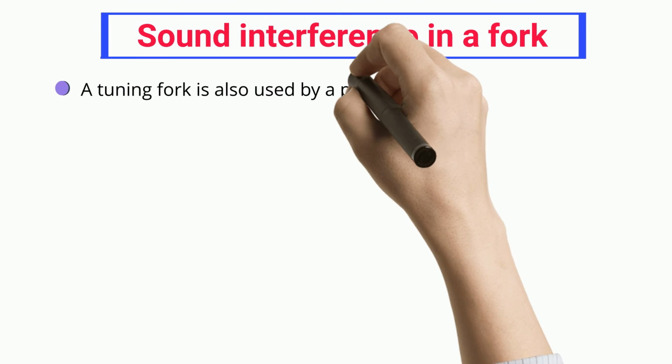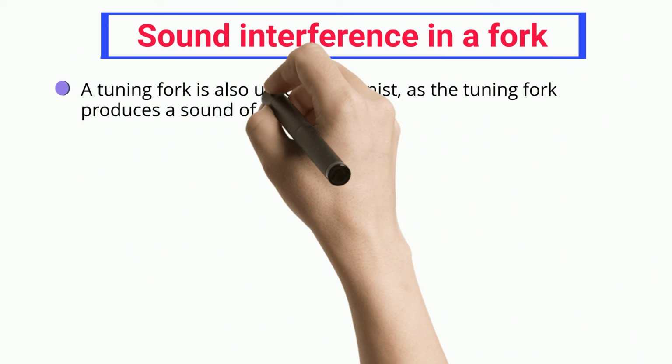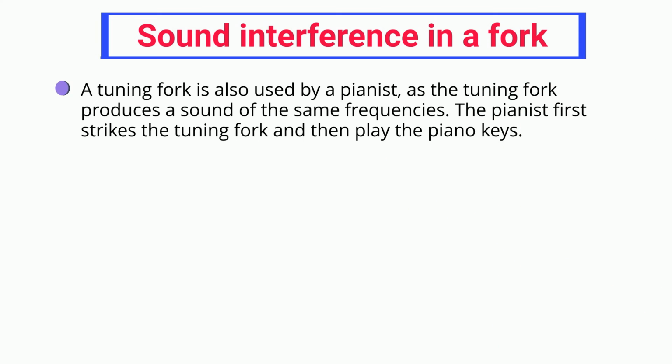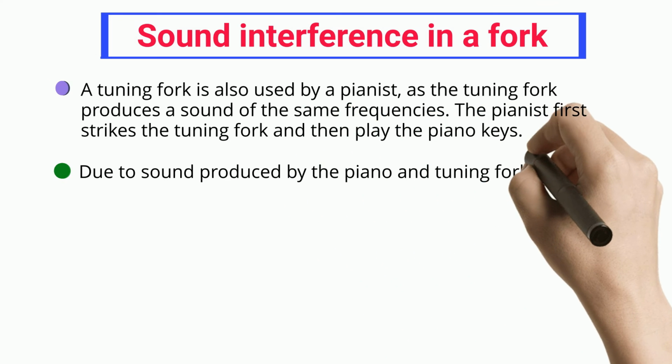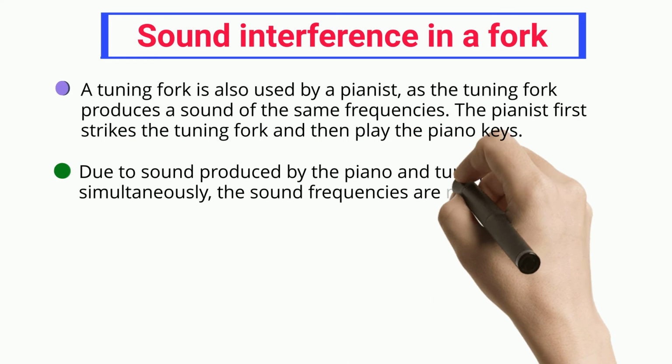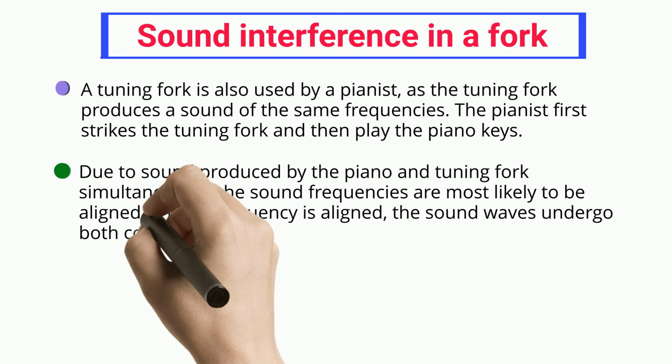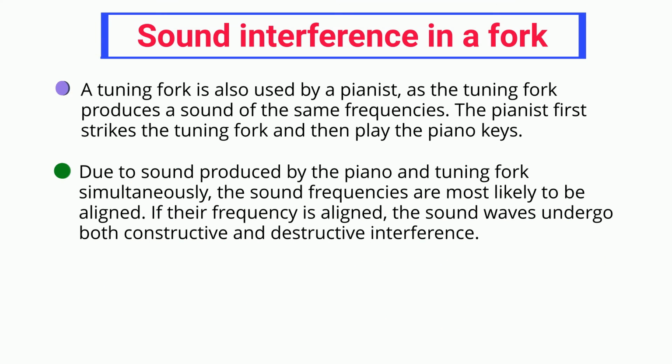A tuning fork is also used by a pianist, as the tuning fork produces a sound of a fixed frequency. The pianist first strikes the tuning fork and then plays the piano keys. Due to sound produced by the piano and tuning fork simultaneously, the sound frequencies are most likely to be aligned. If their frequencies are nearly aligned, the sound waves undergo both constructive and destructive interference.